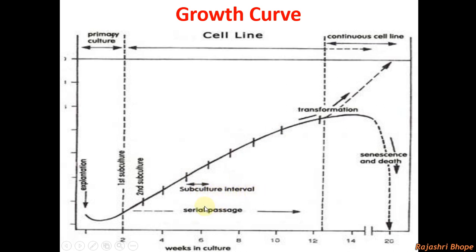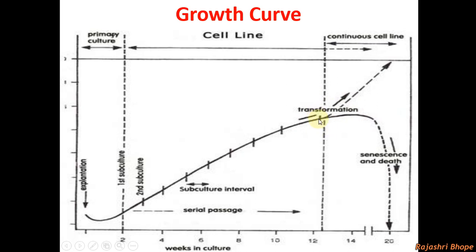Now after a few subcultures, you can see the cells are growing exponentially, and at this point the cells become transformed. Transformed in the sense they do not require any special growth factor or nutrient for their growth. They just grow indefinitely. Even if you don't add any growth factor into the medium, they can grow continuously. The cells are known as transformed.